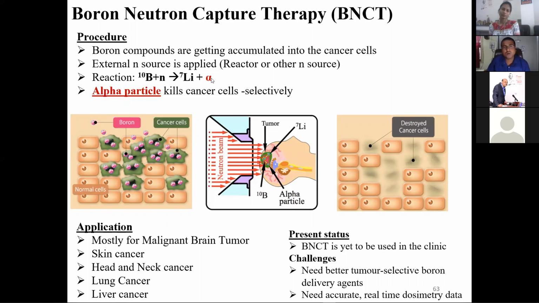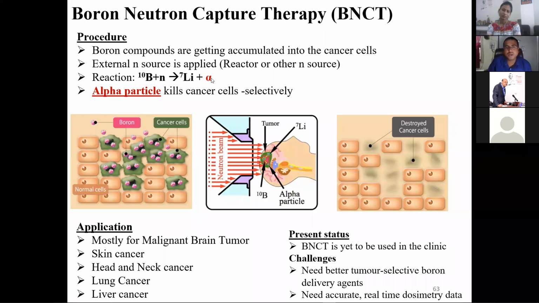For that, we have to put boron-10 into the body, and it should localize into the cancerous cell. Suppose this is the normal cell. In this case there are cancer cells, like this green, and the boron is given in this pink color, as you can see here. These boron compounds are injected into the body and get localized into the tumor cells, and it is mostly used for brain tumors.